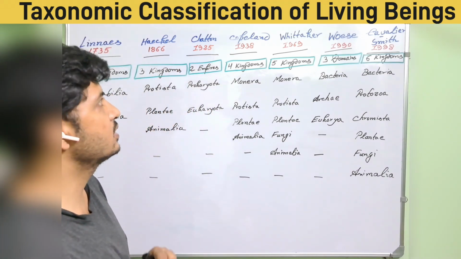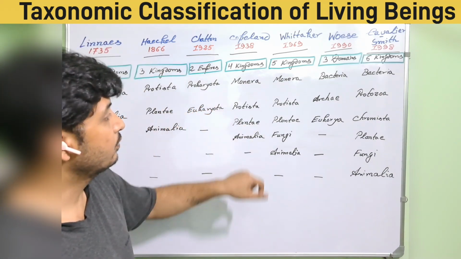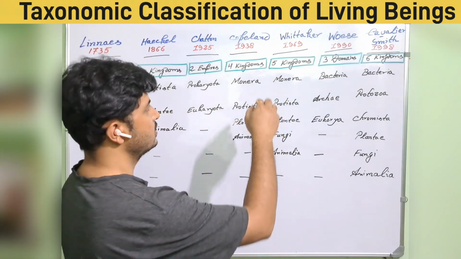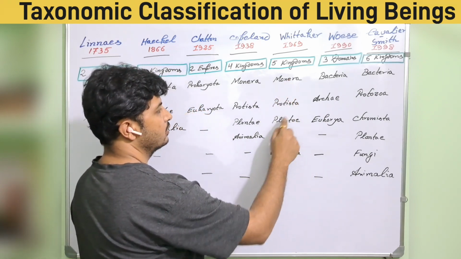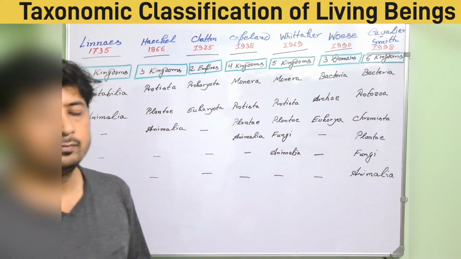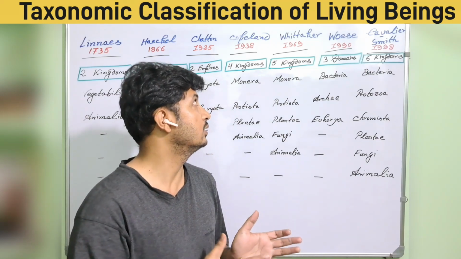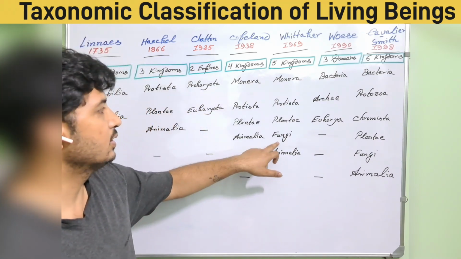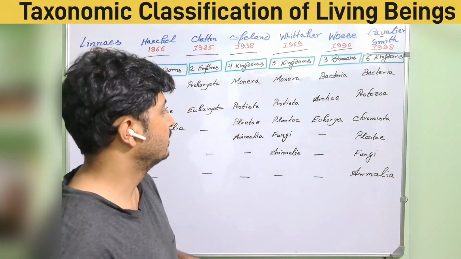Later on in 1969, Whittaker, that was a very popular division: Monera, Protista, Plantae, Fungi, and Animalia. Monera is used, as I told you, for prokaryote or the bacteria, then Protista, Plantae, and here one more new member has been added, that is Fungi. The fungi were earlier within the Plantae, but later on in Whittaker's system in 1969, it developed a five kingdom system where fungi was out of the Plantae kingdom. So it now has a separate kingdom.